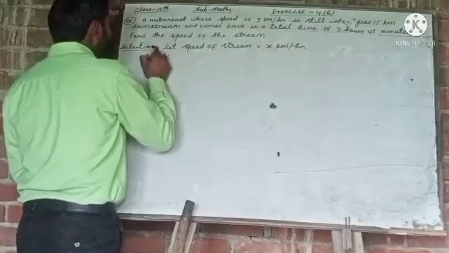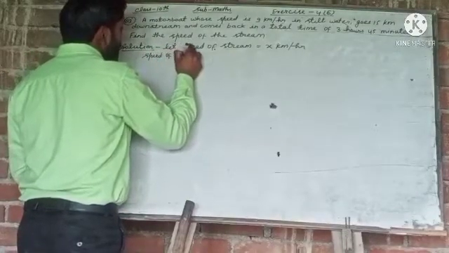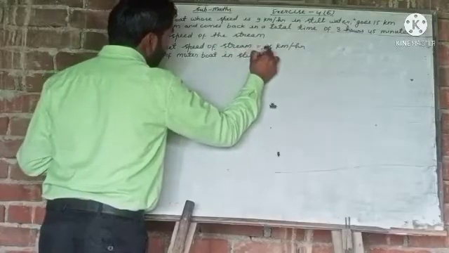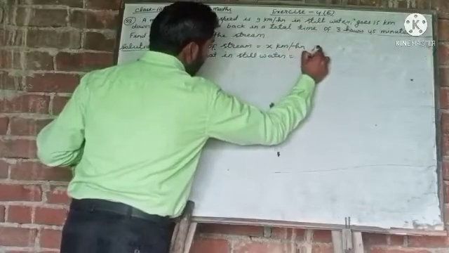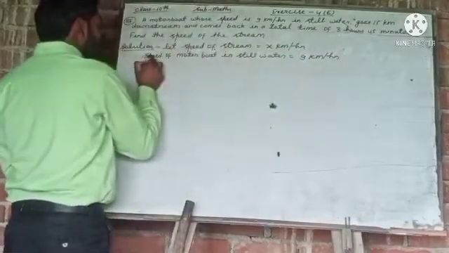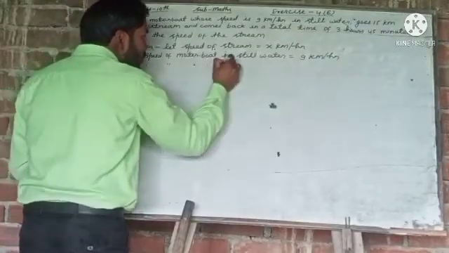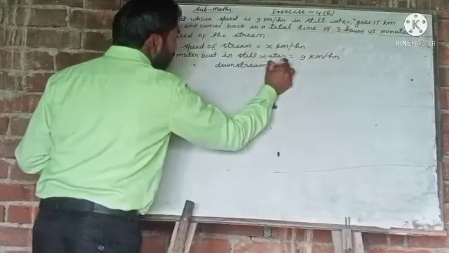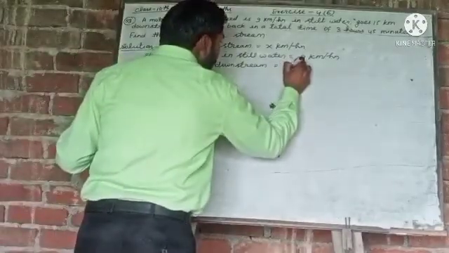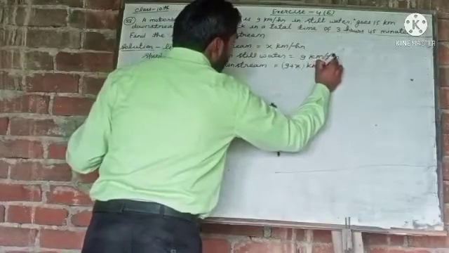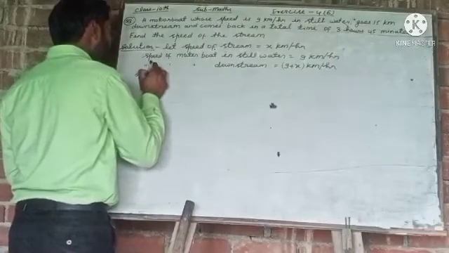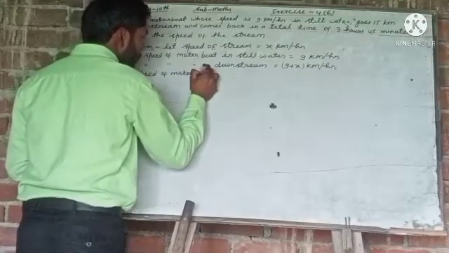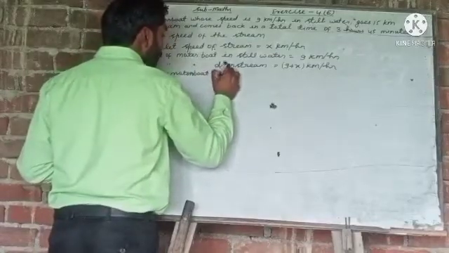So the speed of the motorboat in still water is equal to 9 km per hour, which is given, and the speed of the motorboat downstream will be 9 plus x kilometer per hour, and the speed of the motorboat upstream when it returns.